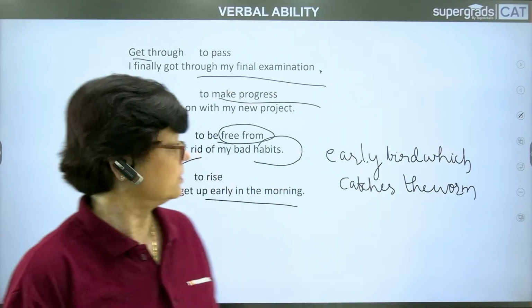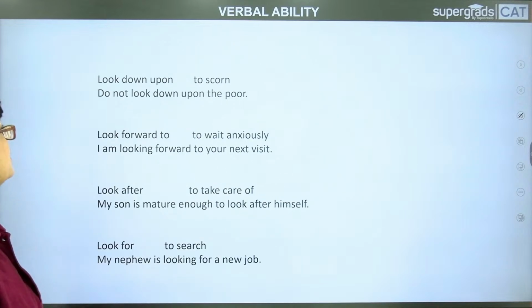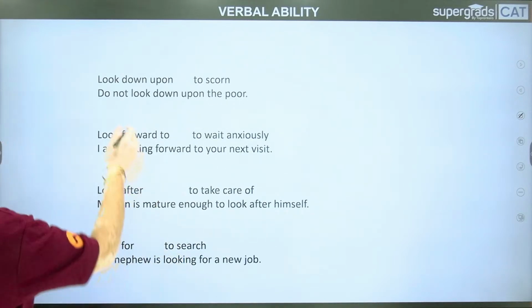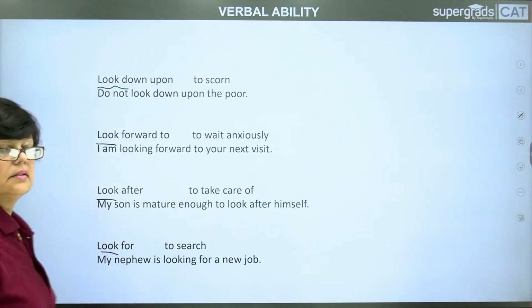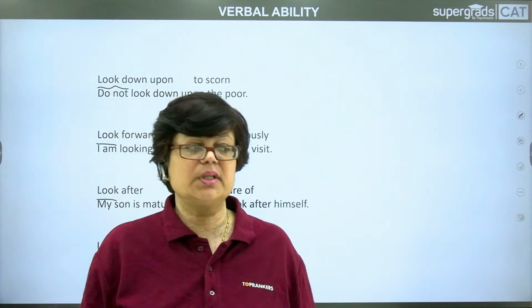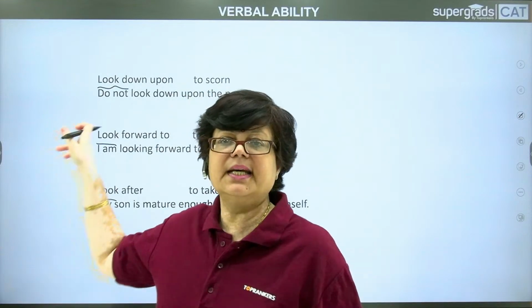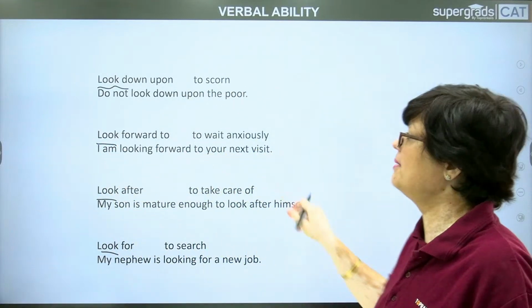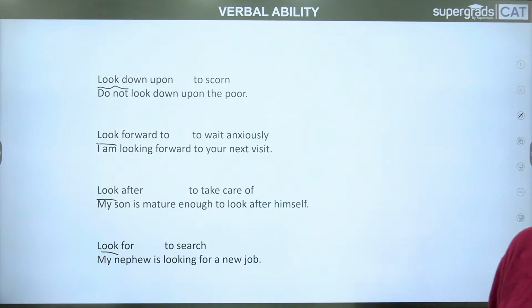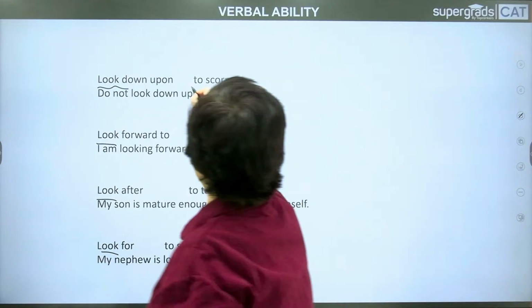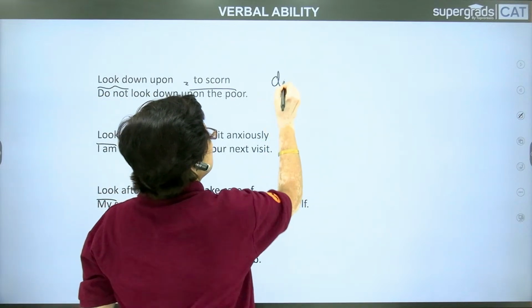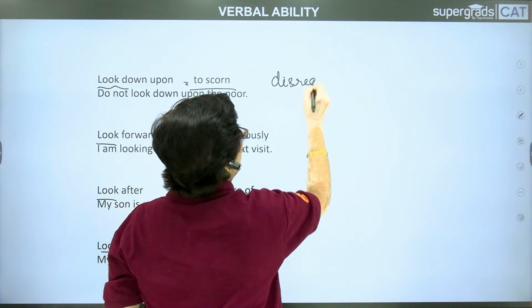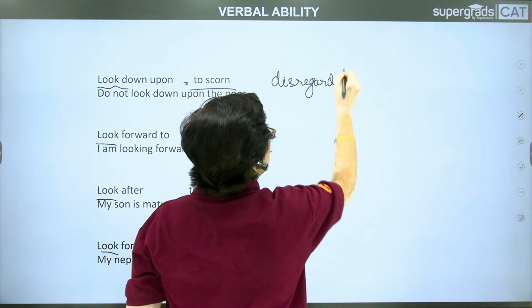Look at the next phrasal verb. Look. The literal meaning of look is to see, look. But here, how the meaning has been changed. Let us examine. First one, look down upon is to scorn. To scorn means to have contempt, disregard. Scorn is disregard or contempt.